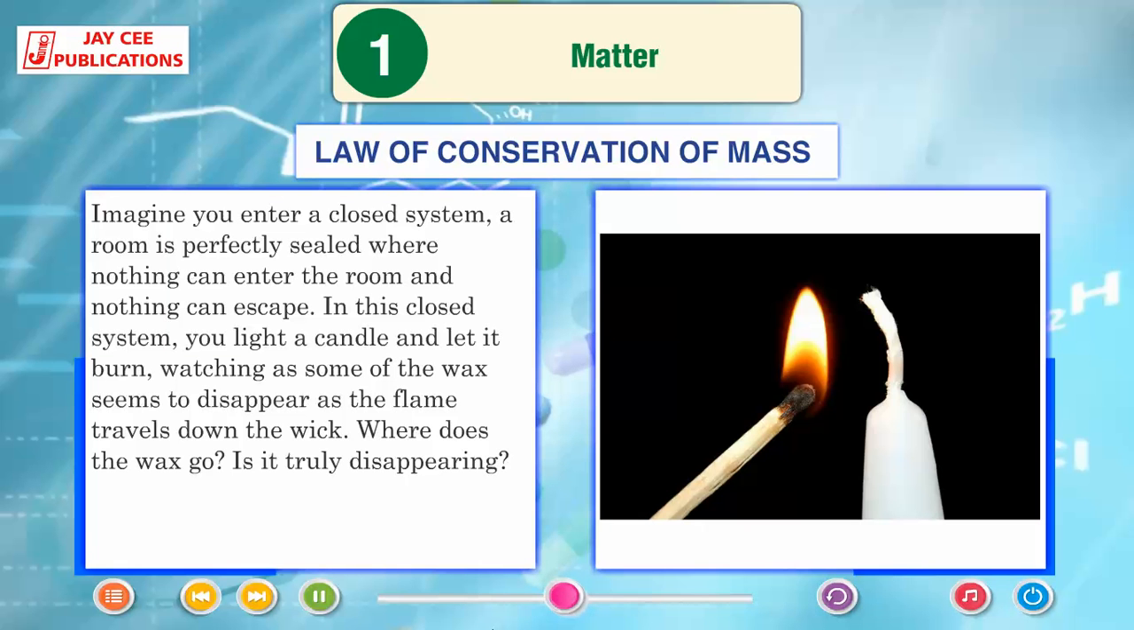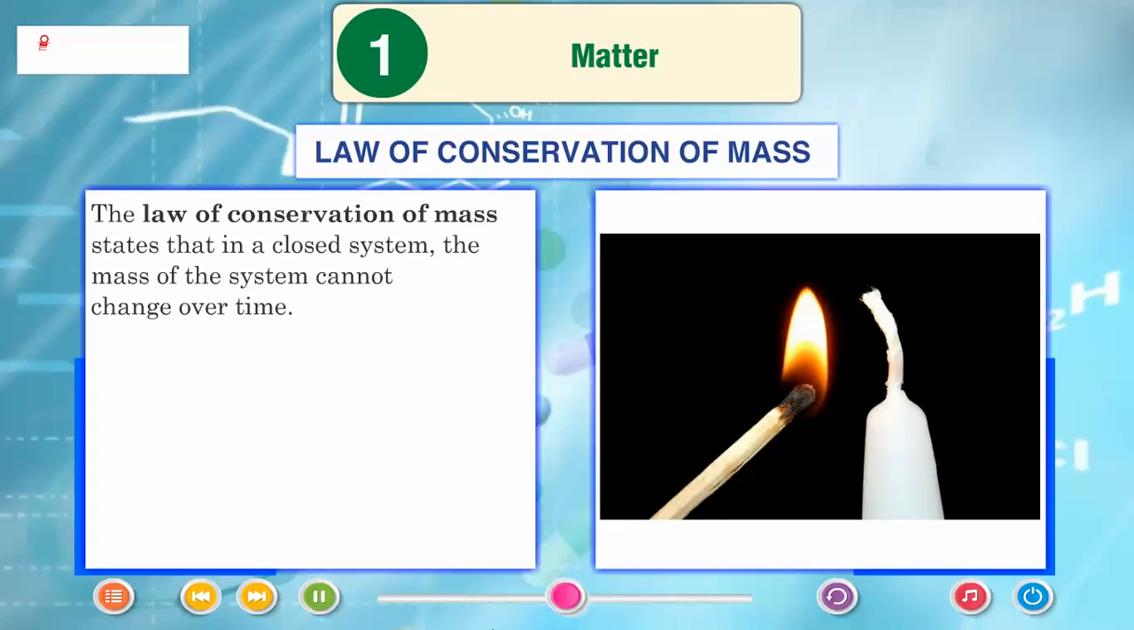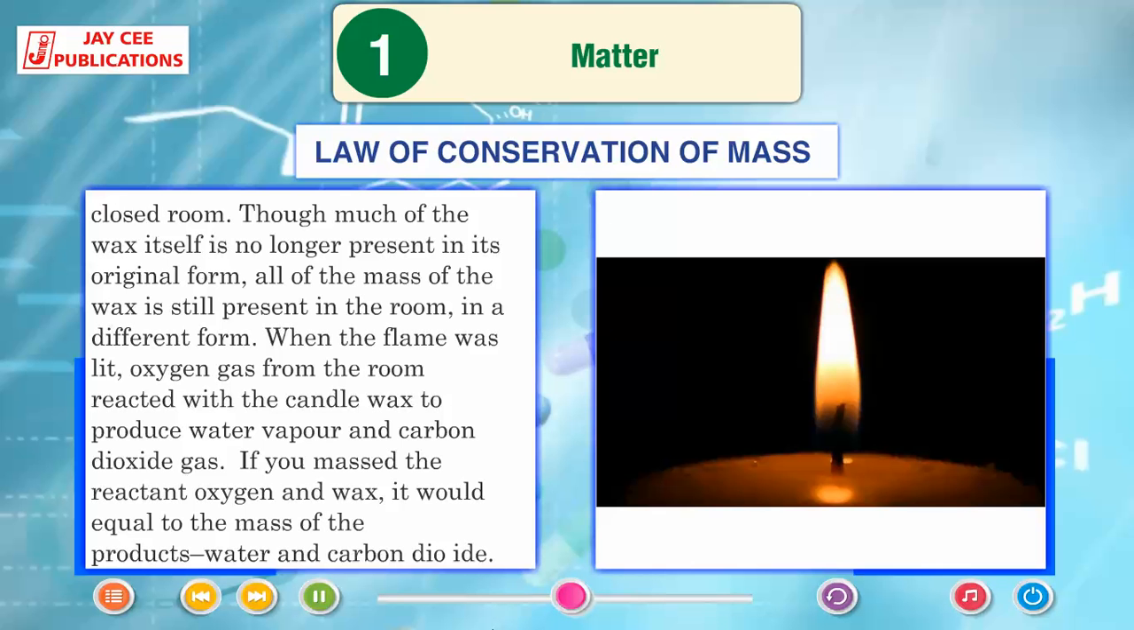Is it truly disappearing? The law of conservation of mass states that in a closed system, the mass of the system cannot change over time. Look at the above example of the candle in the closed room. Though much of the wax itself is no longer present in its original form, all of the mass of the wax is still present in the room in a different form. When the flame was lit, oxygen gas from the room reacted with the candle wax to produce water vapor and carbon dioxide gas.